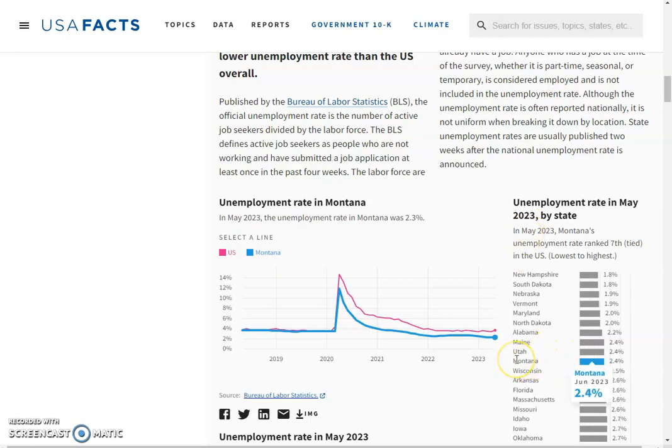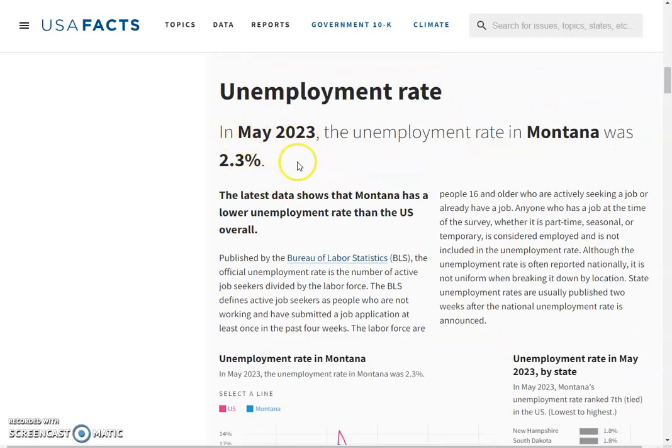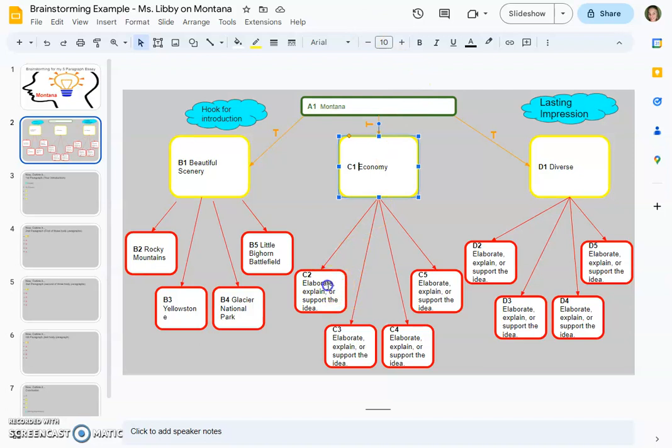Out of 50, we're number 7, which means that most people who want a job have a job. A little bit of discrepancy here, though. It shows 2.4 in June 2023, but this over here says 2.3. Oh, because it's May. Okay, so just a different month. 2.3, 2.4, either one would be okay. So we'll type that in.